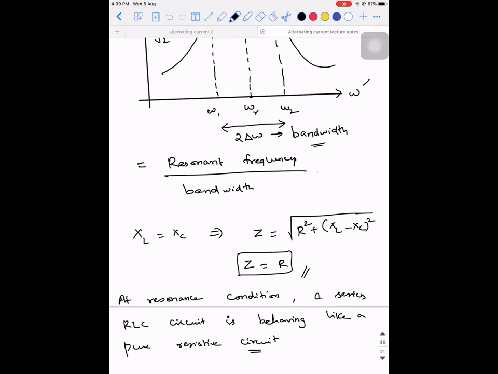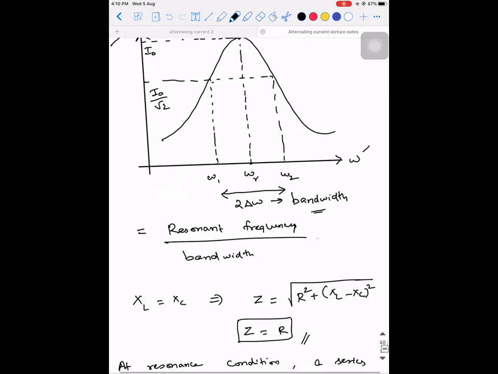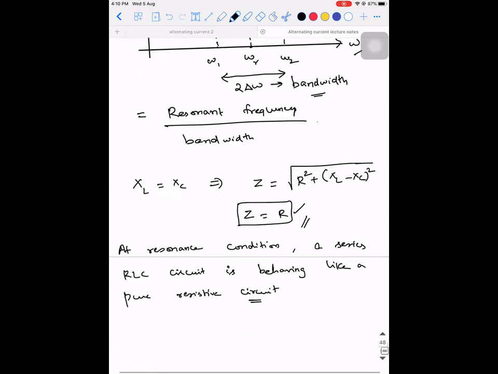So in this case, the sharpness is dependent on what? Who is going to decide the sharpness of this peak? It is only the resistance, because you're trying to see the variation of current versus the angular frequency. Are you able to understand? So whenever they say resonance condition, note that a series RLC circuit is behaving like a pure resistive circuit, as if there is only a resistor connected across the device. Though inductor and capacitor are there, they are not having any functionality to oppose the current. That is the meaning.